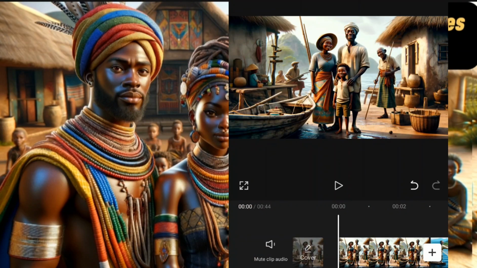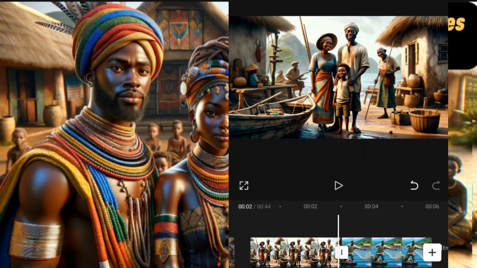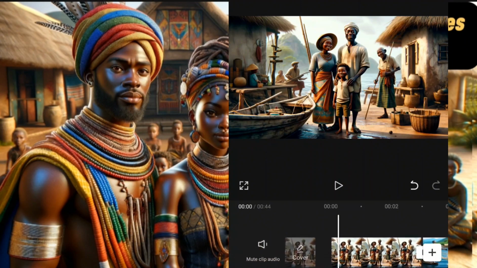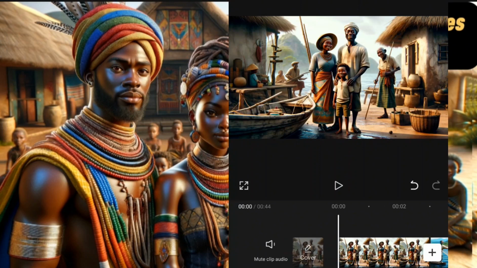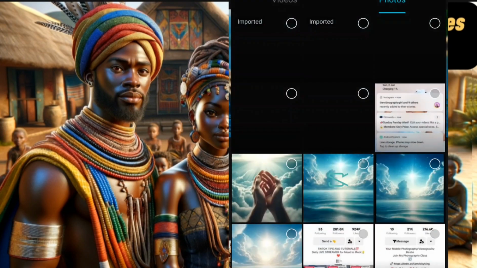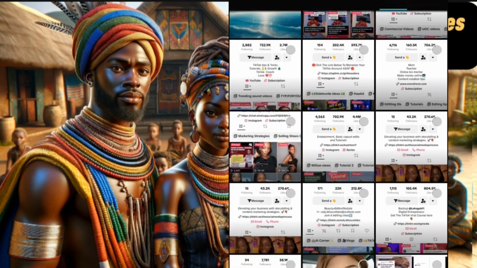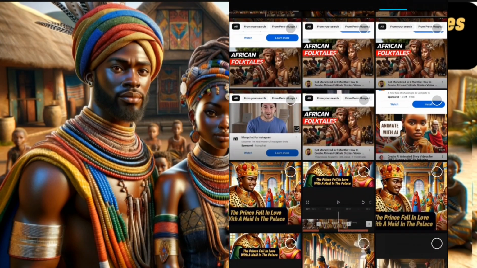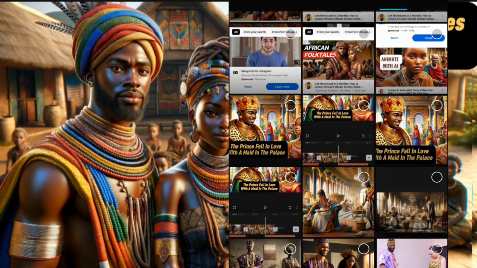You can see this one, I used not 11 Labs though. I can't remember the app I used to generate it, because it's an advert I was doing for a brand, and I needed a man's voice, so I had to use this. So let's assume that this is the voiceover you've generated. You now come and put all the images you generated. I'm just assuming these are the images you generated for your folktale story.